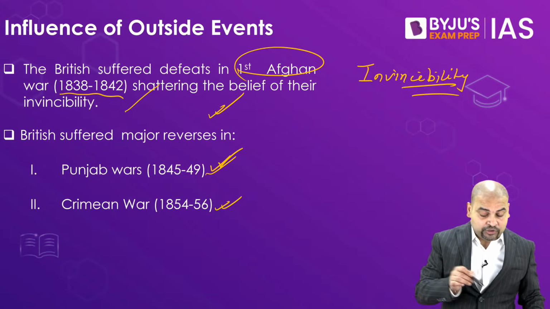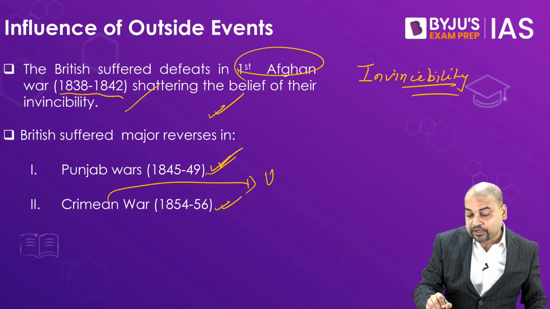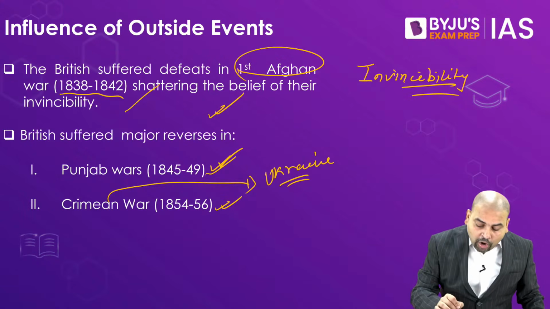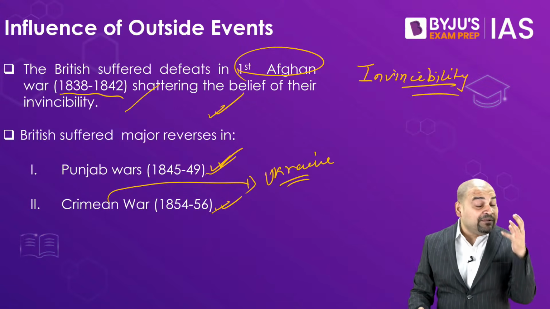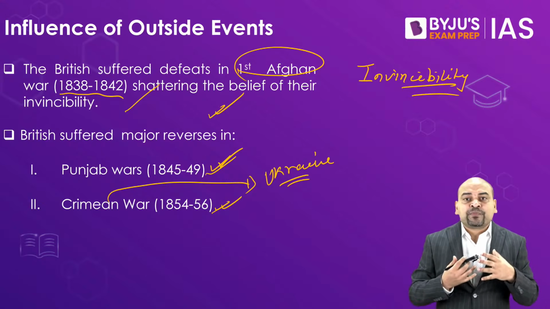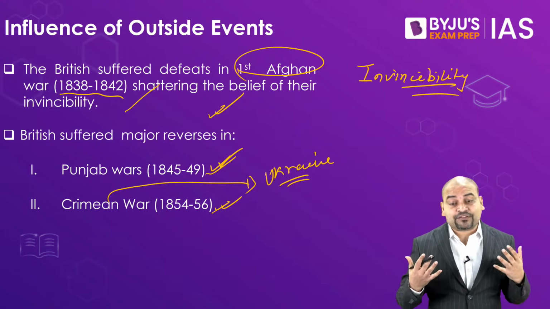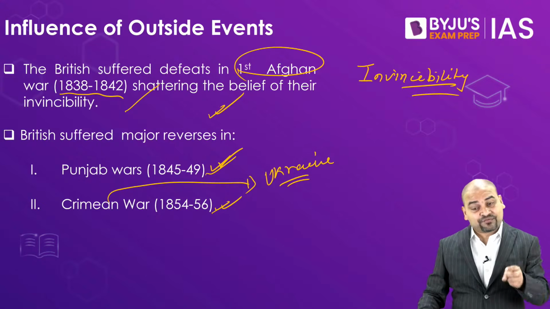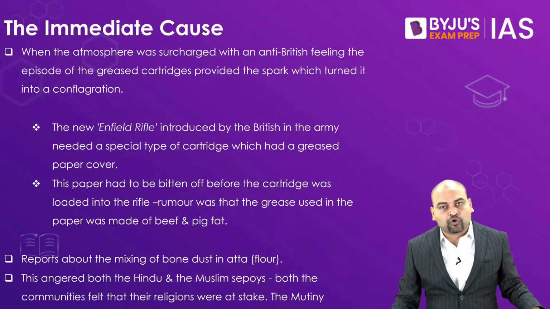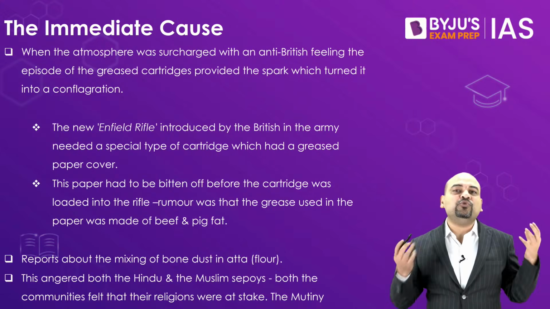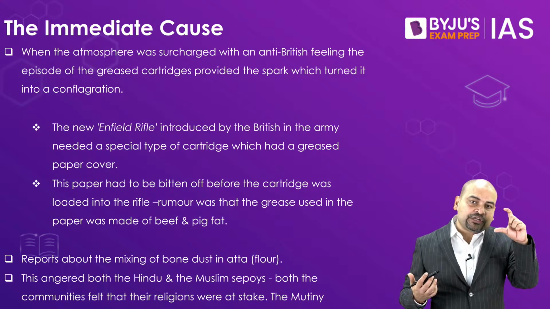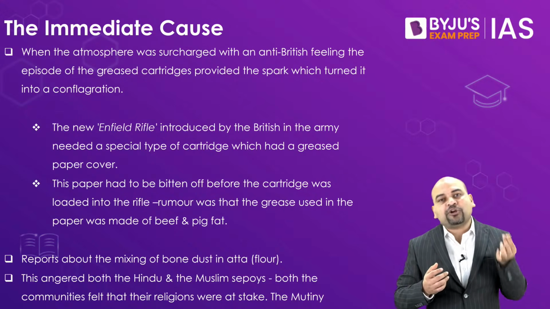Even in the Crimean War, you all know Crimea, so much in news because it was a part of Ukraine, later annexed by Russia. All these places, the Britishers were impacted a lot, and that gave a huge boost. It was a lot of psychological boost as far as the Indians were concerned, that yes, we can defeat them. Last but not the least, the immediate cause, you all know that they had introduced a new type of rifle known as the Enfield rifle, and in that a new cartridge is there which had to be bitten off by the mouth.